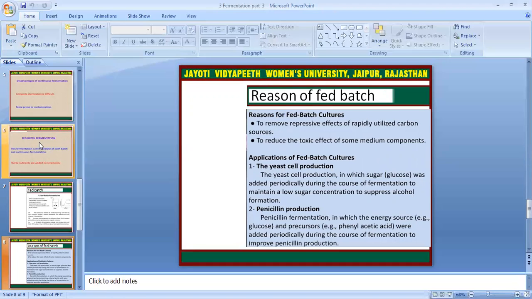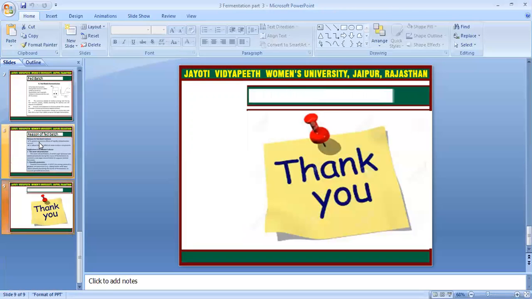In yeast cell production, sugar glucose is added periodically during the course of fermentation to maintain low sugar concentration to suppress alcohol formation. And in penicillin production, the energy source and precursors like phenylacetic acid are added periodically during the course of fermentation to improve penicillin production.